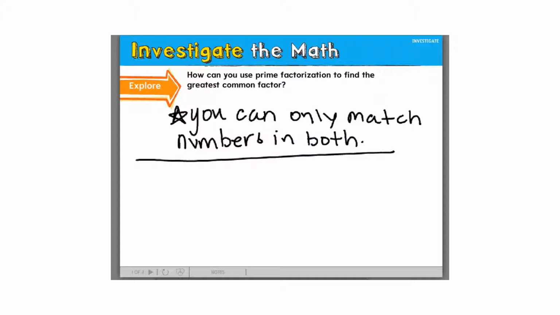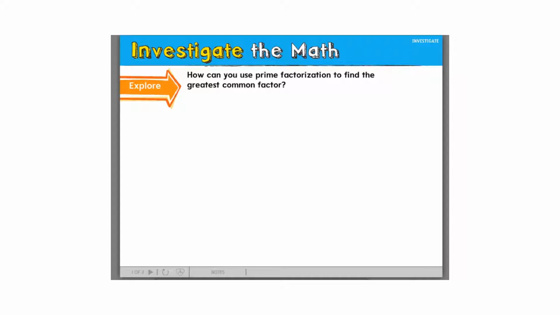Okay, so now I'm going to show you 2 different ways. Catherine, what's your question? How do you know which numbers to multiply? You multiply the numbers that have a match. So we had a match, two 2s that we matched, and then we had two 3s. And that's how we multiplied 2 times 3, because we had a match of 2 and a match of 3. We're going to do more examples so you'll be able to see it again.